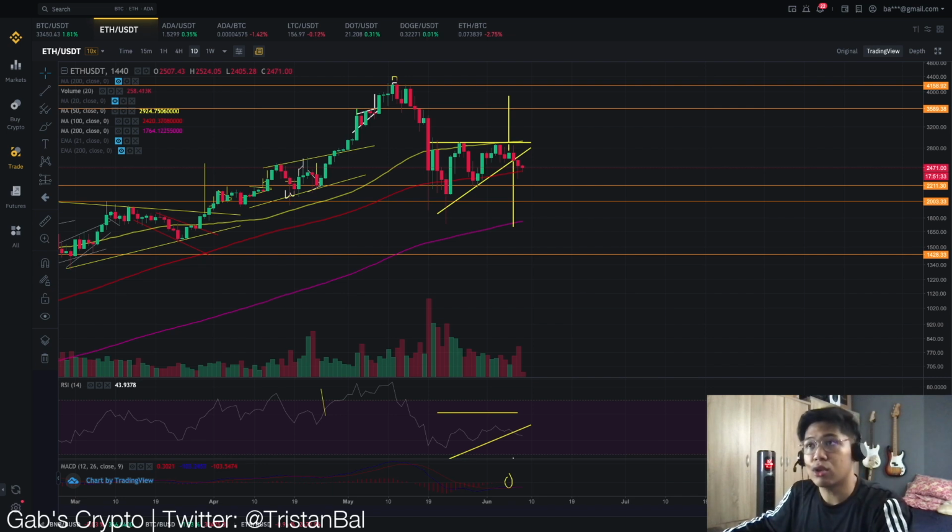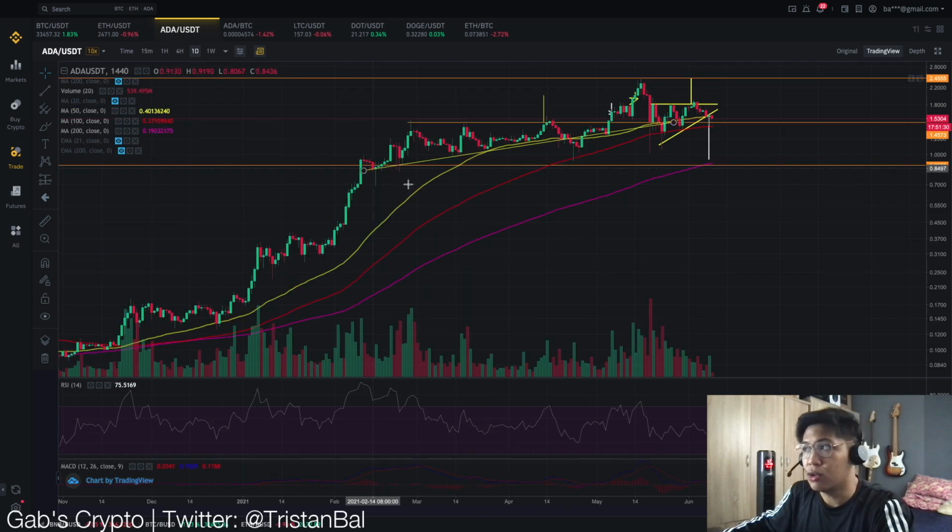And today we're going to talk about Ethereum and Cardano, and ano ba yung nakikita natin ngayon dito sa kanyang chart. So let's dive into the chart.